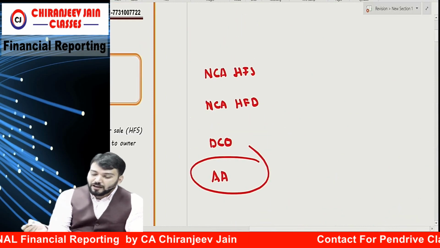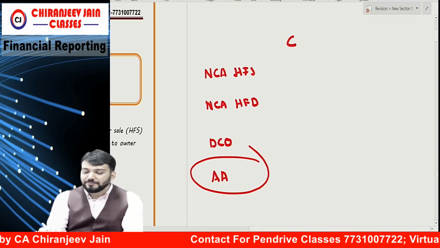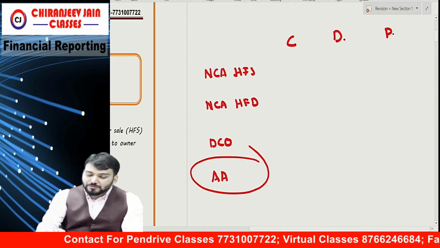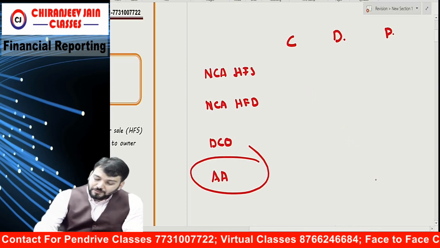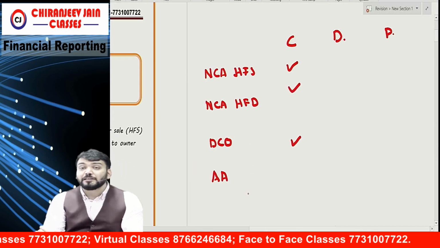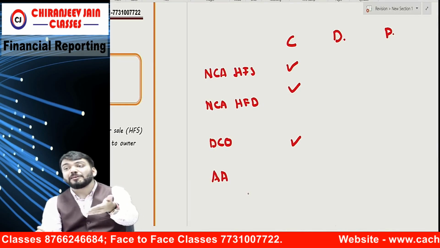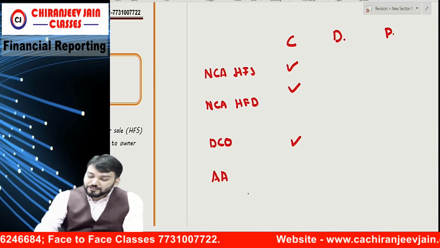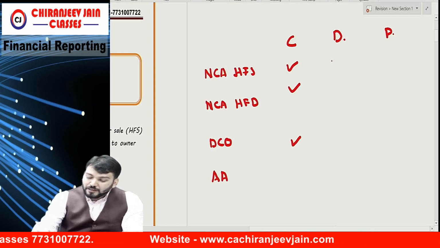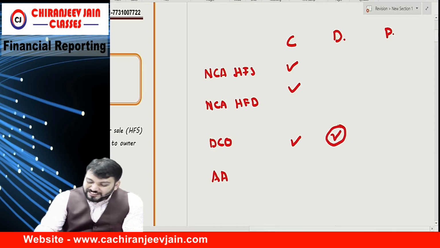So there are 4 points. Now, it deals with actually classification, 3 marks: classification, disclosure and presentation. So classification, for this we need to understand classification. Means when an asset will become non-current asset held for sale, non-current asset held for distribution, and when it will become discontinued operation. Okay. Disclosure is required only for what? Discontinued operation.